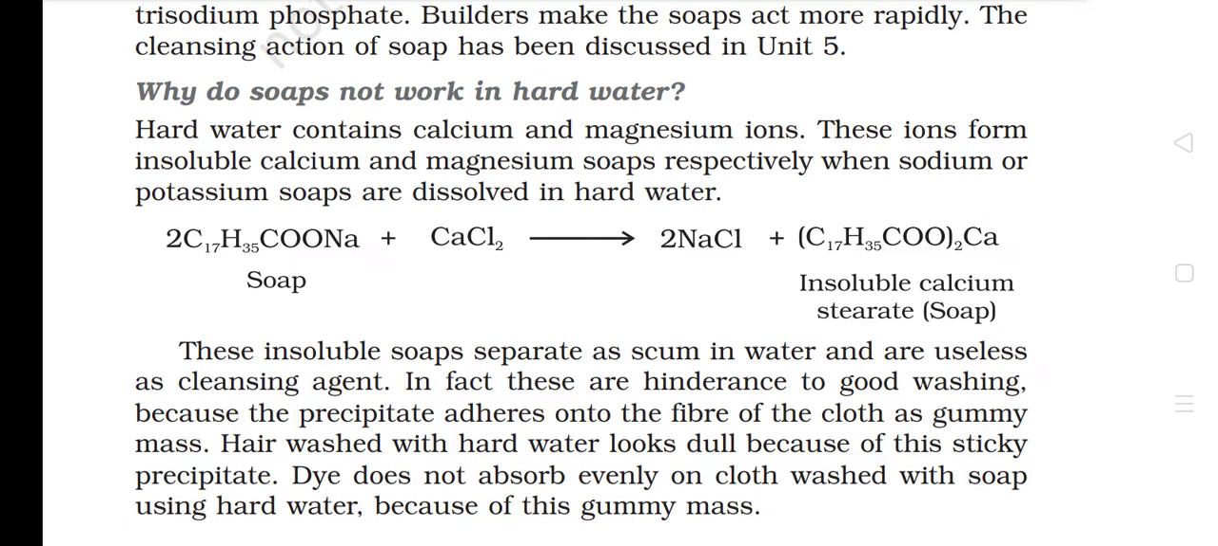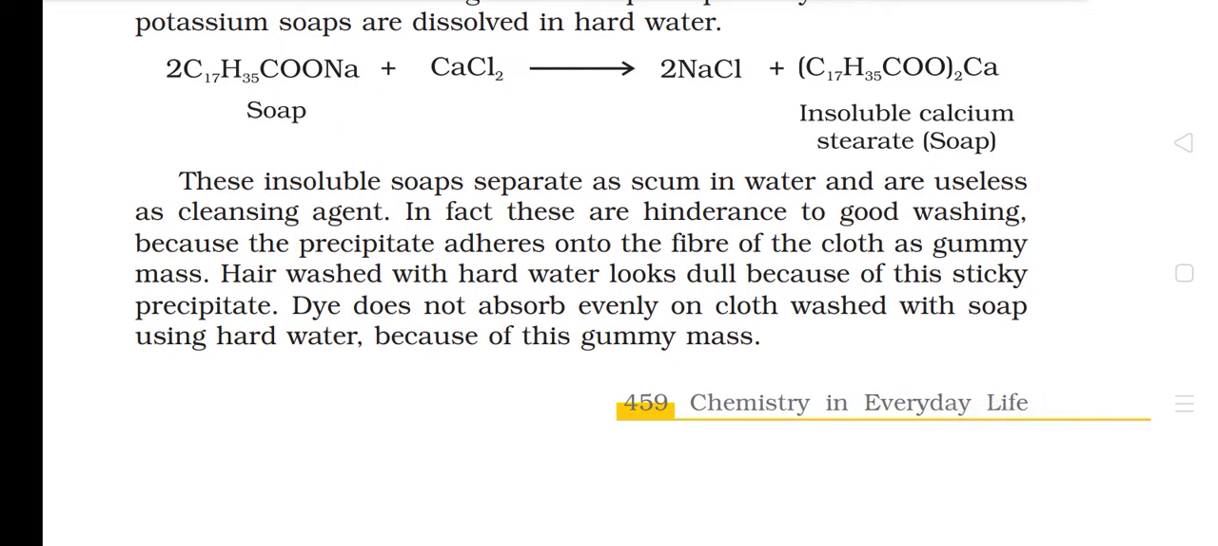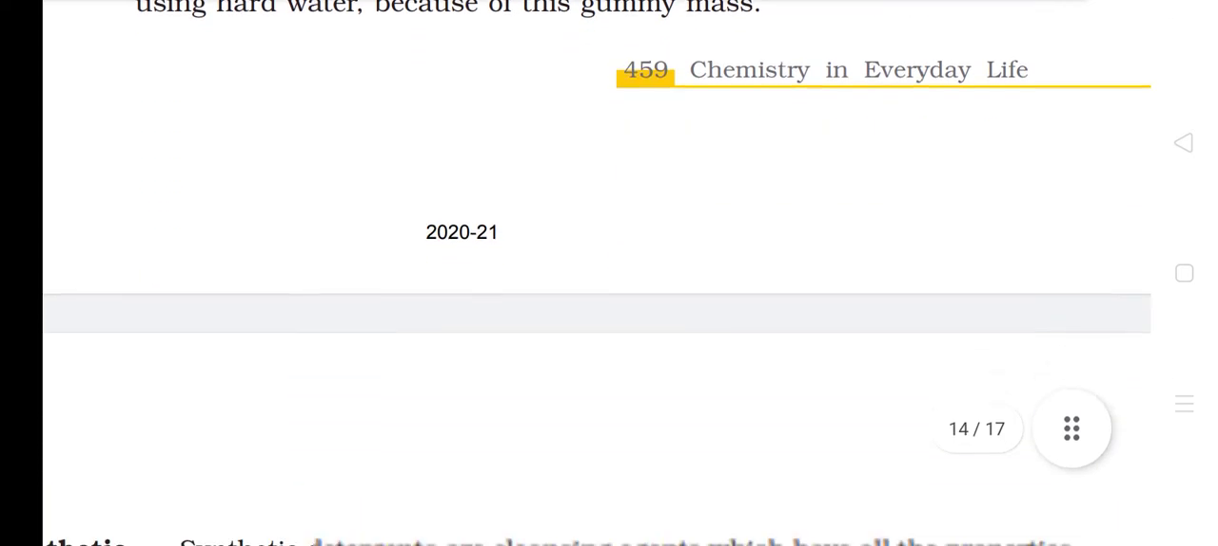These ions form insoluble calcium and magnesium soaps respectively when sodium or potassium soaps are dissolved in water. These insoluble soaps separate as scum in water and are useless as cleansing agent. In fact, these are a hindrance to good washing because the precipitate adheres onto the fiber of the cloth as gummy mass. Hair washed with hard water looks dull because of this sticky precipitate. Dye does not absorb evenly on cloth washed with soap using hard water because of this gummy mass.